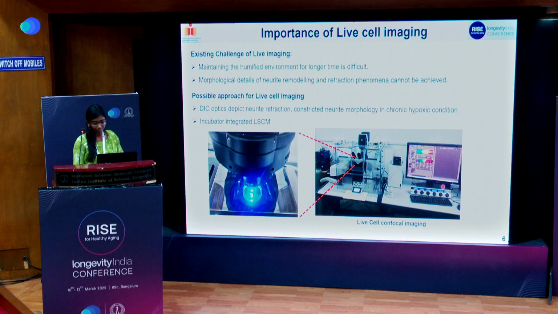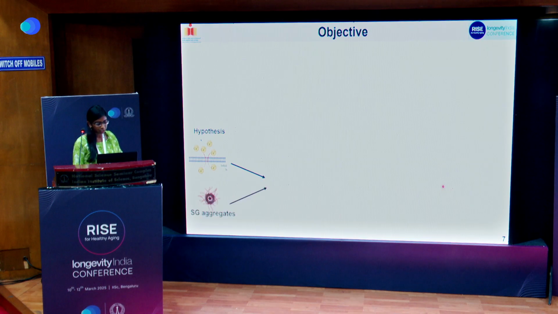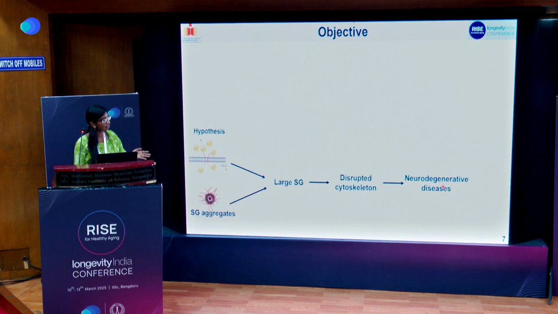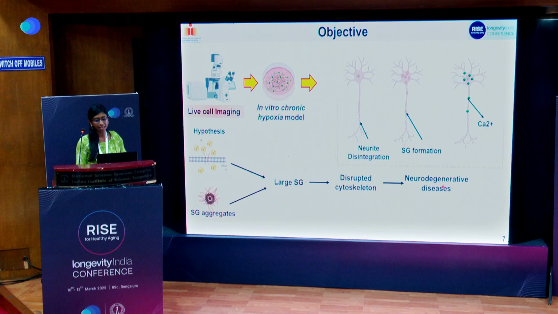Based on this, my first hypothesis is whether the calcium dysregulation and the SG formation together will lead to large SG aggregate formation, and also whether it leads to the disruption of the cytoskeleton, which finally causes neurodegenerative diseases. For this, we have applied the live cell imaging method in an in vitro neuronal cell culture and a chronic hypoxia model we are developing, to understand how neurite disintegration is happening and the SG formation along with calcium dysregulation, and to understand the interplay between all these phenomena.